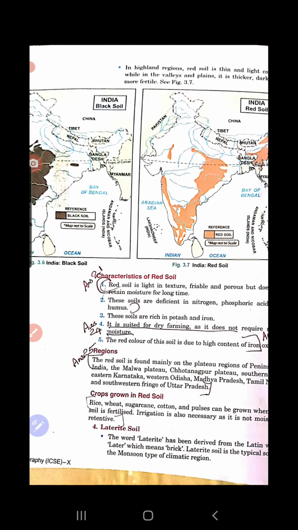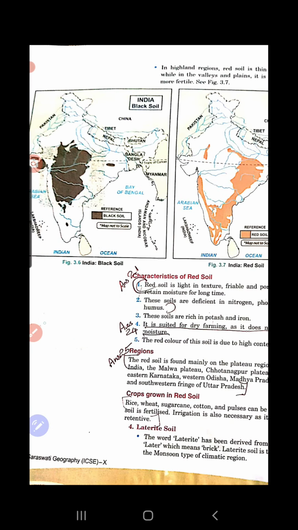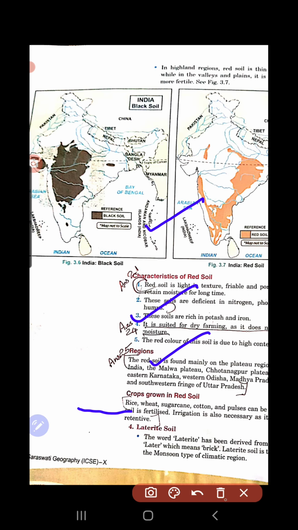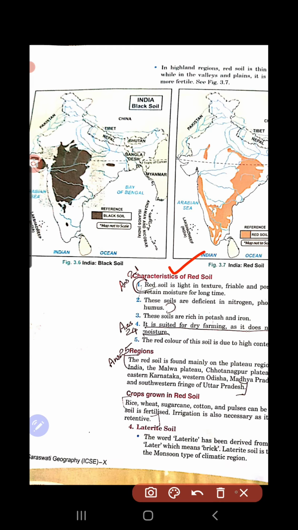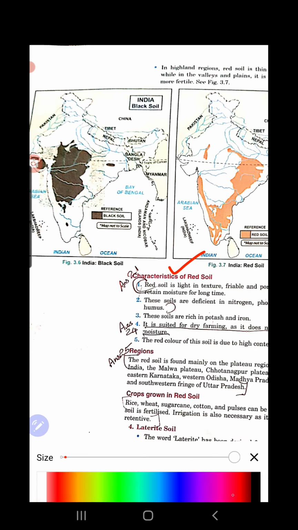You see, the characteristics and features of red soil you have to study. Characteristic features you need to study, a number of questions come from there. Then what are the characteristic features? Then you have to study up to where?